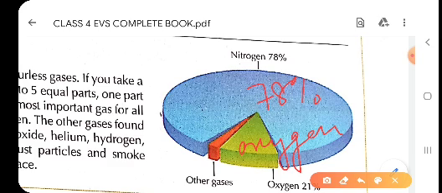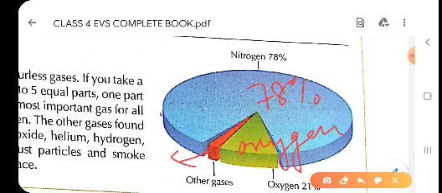And this 1% is all other gases, carbon dioxide, hydrogen, helium, krypton, argon, dust particles, water vapor, and smoke. So, children, the complete composition of the air is shown by this pie chart.